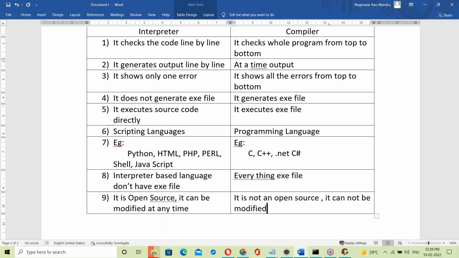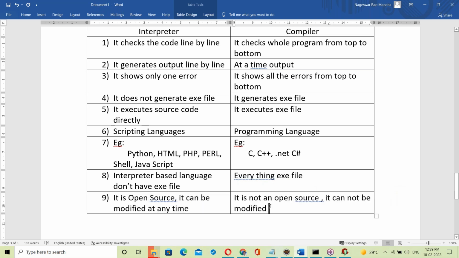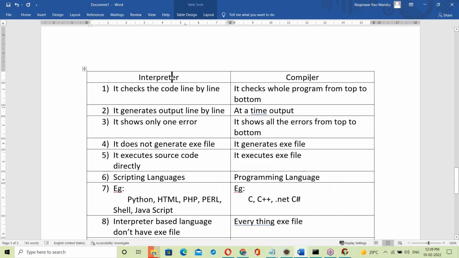Some of you may have a doubt about open source and not open source, can be modified and cannot be modified. More clarity will come in Java. Once Java starts, I'll explain this point: open source, closed source, what's the difference, exactly what is open source. Okay, so this is the interpreter and compiler difference. The interpreter checks line by line, first line, then execution.